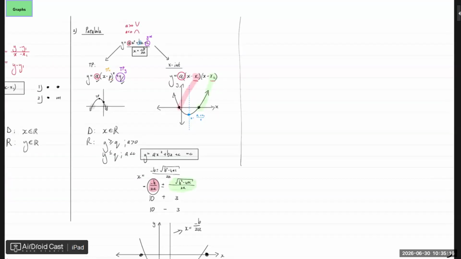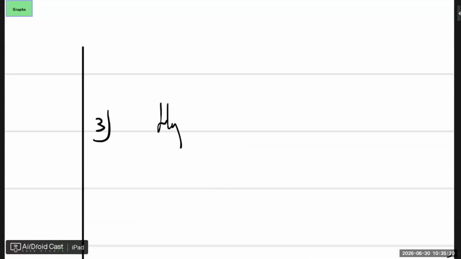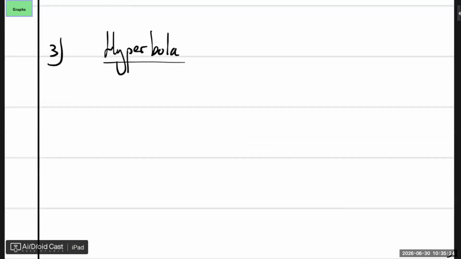All right, but let's carry on. So next we're going to do the hyperbola. So how does that graph look like? It is a over x minus p plus q, right? So again, we have three variables, the a, the p, the q, and we need to know exactly what each one does, and then we know how the graphs look like.